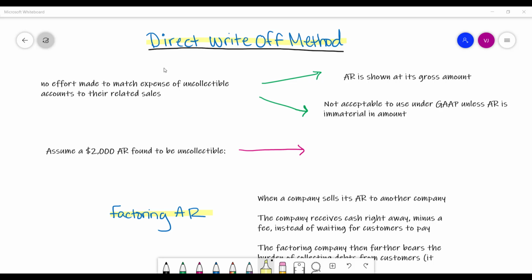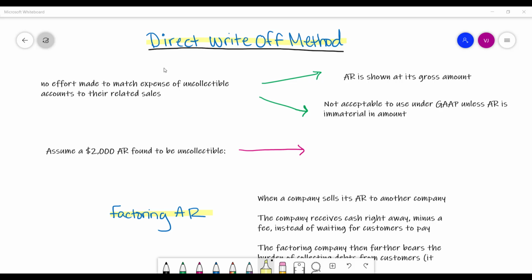Both of those methods are an attempt to apply the matching principle. But the direct write-off method is a different way of doing things, and it makes no effort to apply the matching principle. Under this method, we don't estimate uncollectible accounts expense ahead of time at all. Instead, you wait until an accounts receivable is actually deemed uncollectible, and only then do you record the uncollectible accounts expense. The problem with this is a sale might originate in January, and then 8 months later, when you finally determine that that receivable is uncollectible, it's not until then that you record the uncollectible accounts expense that's related to the sale from January.